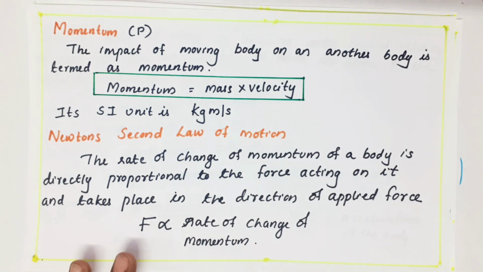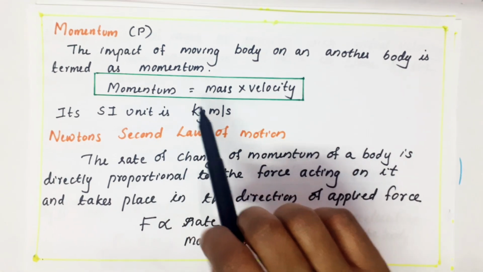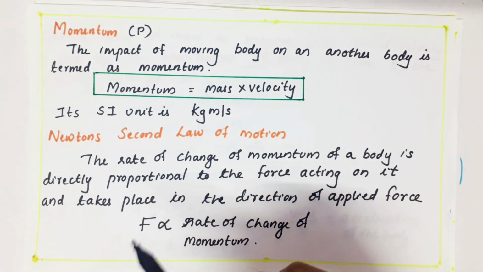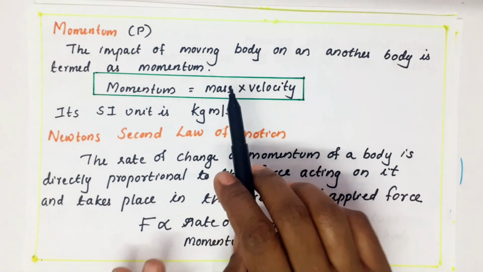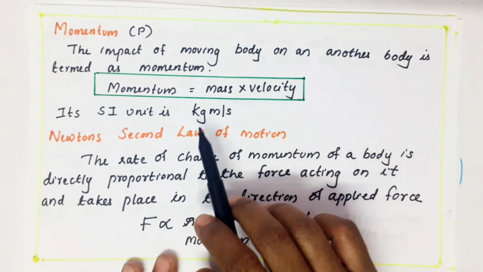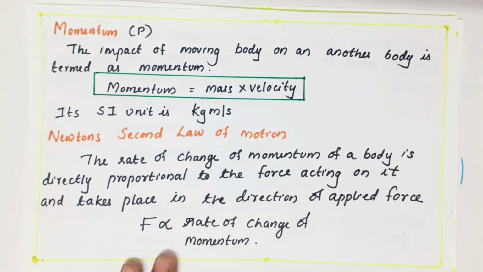When a body is moving and it is hitting another body, there will be an interaction, or an impact of a moving body on another body. We can call it by the name momentum, and momentum can be calculated as momentum equals mass into velocity. The mass we measure in the standard unit kilogram, and velocity in meters per second. Velocity is nothing but speed in vector form, right?